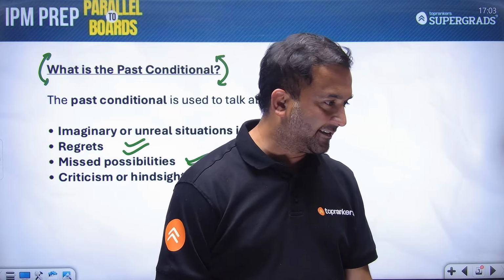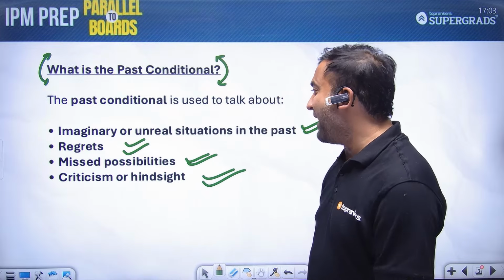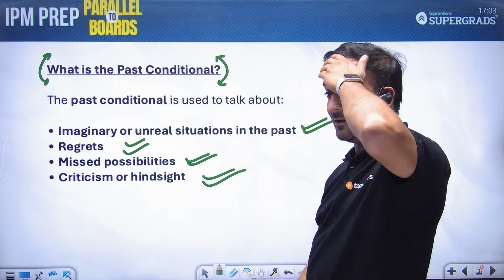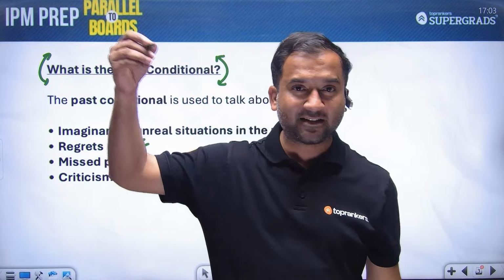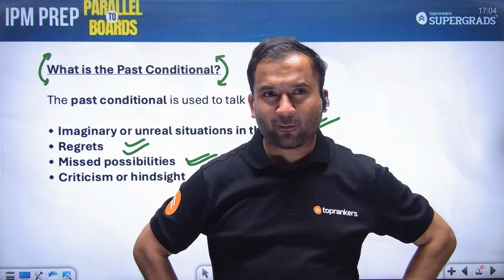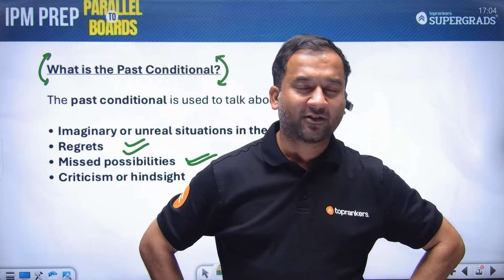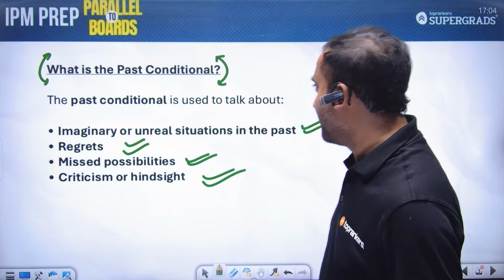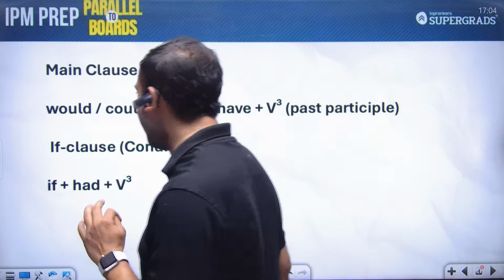Let's begin. Imaginary or unreal situations in the past, as I said. Past की ऐसी situation डेली हम बात करते हैं. अरे यार, मुझे पता होता आज बारिश होने वाली है, I would have carried an umbrella. So that is exactly what past conditional is. Most importantly, इसका structure देखना important है, students.